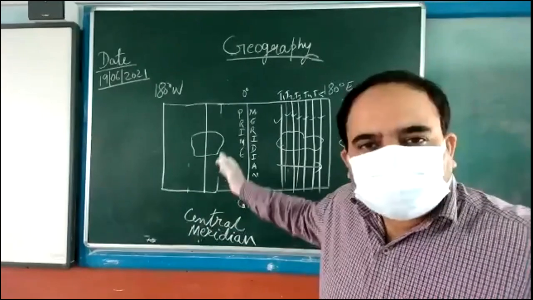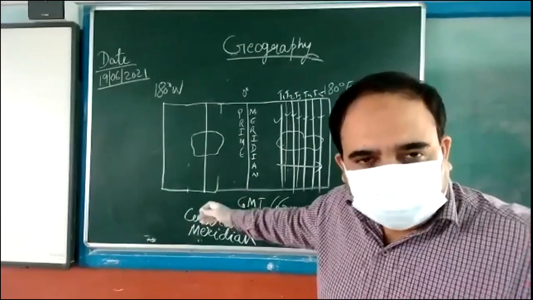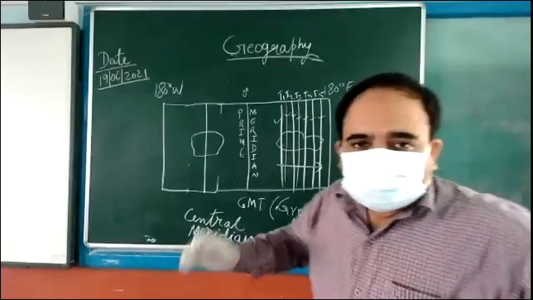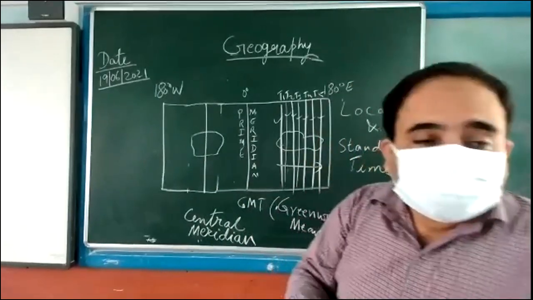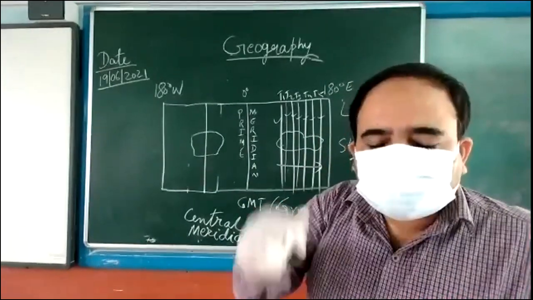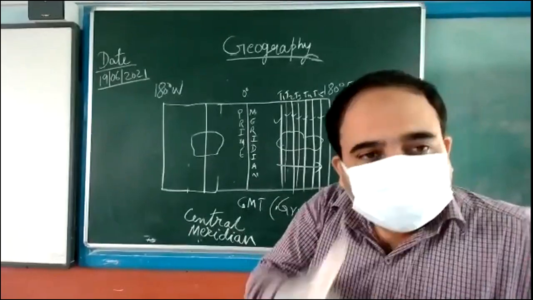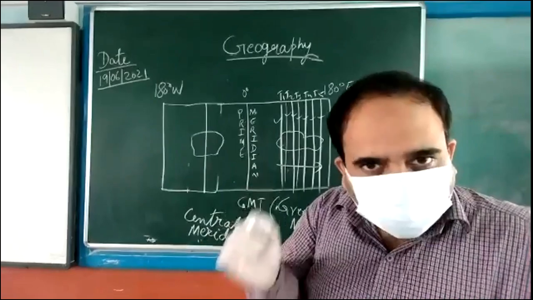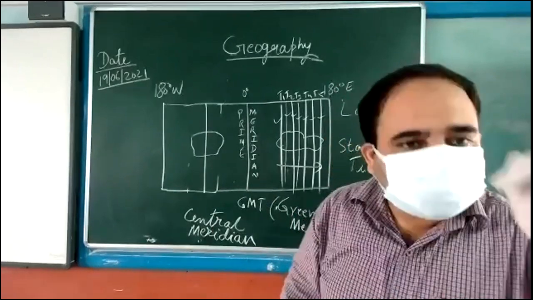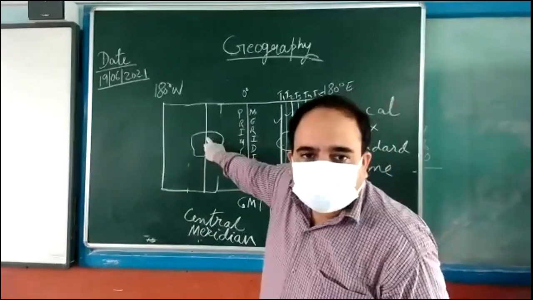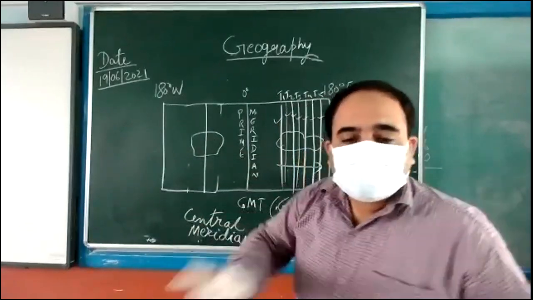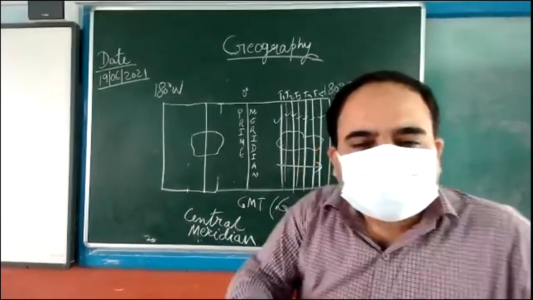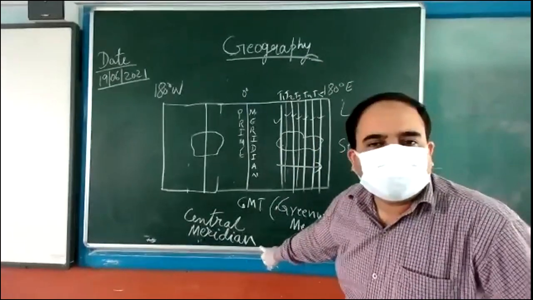Ayushi Gupta, are you able to understand what I am teaching? To mitigate this problem of confusion, instead of every person following the time of their own longitude, a central longitude passing almost from the middle of a country is selected. This is called the central meridian.